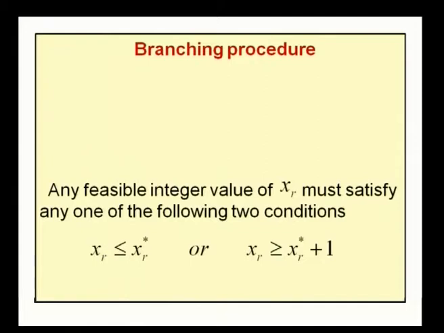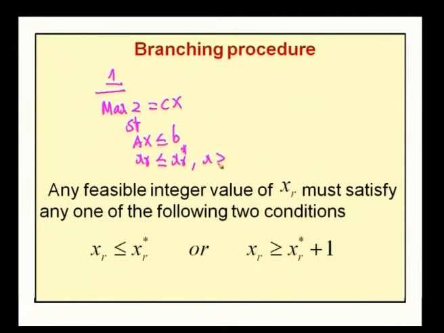So, let me write those sub problems. The first sub problem, sub problem 1, is written as maximize z equal to cx subject to the constraints ax less than or equal to b and xr less than or equal to xr star, x greater than or equal to 0.